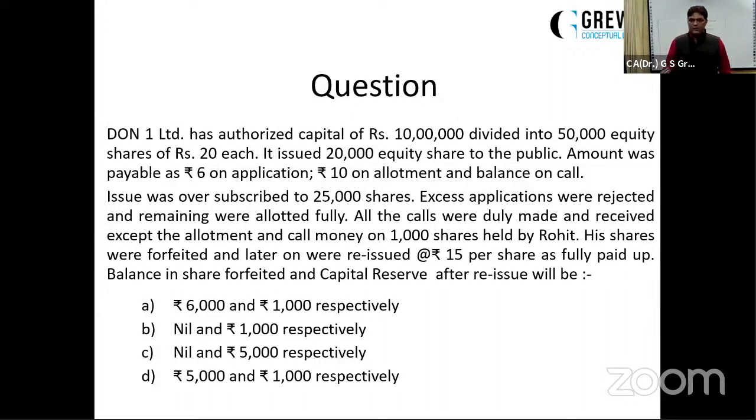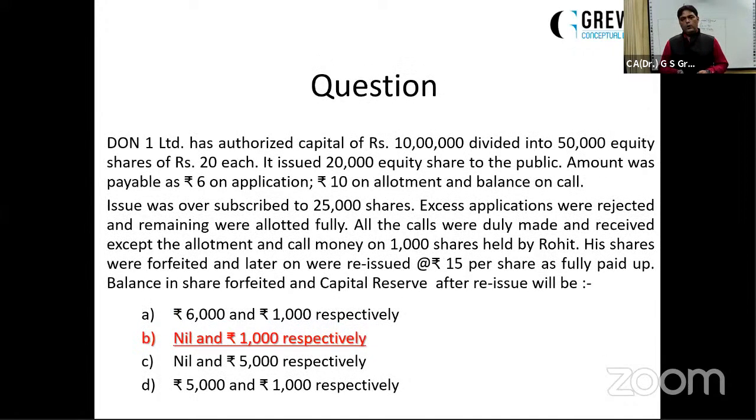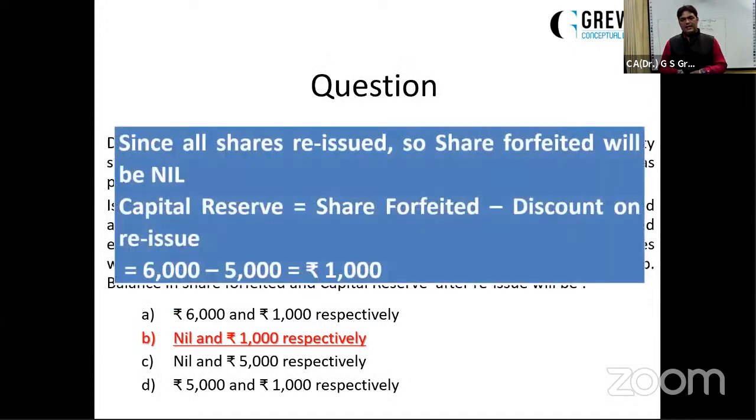Now, what is the discount we have provided? The forfeited amount on these shares: he paid 6 and 10, that is 16. Am I right? Yes. Now, allotment is not paid, so he has paid only rupees 6 per share. So 1,000 into 6, the forfeited amount was 6,000. Discount of rupees 5,000 allowed. So the remaining will be capital reserve, that is 1,000. So the answer is nil and 1,000.